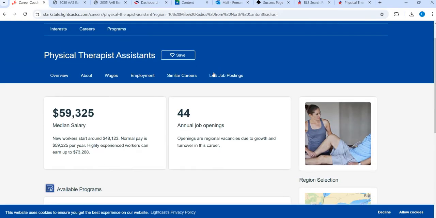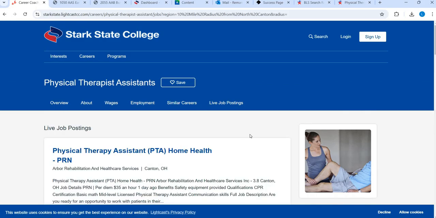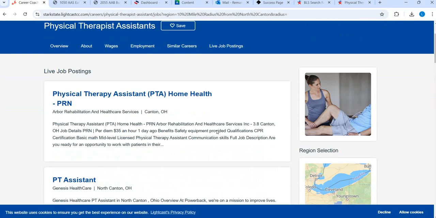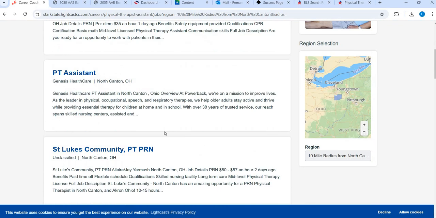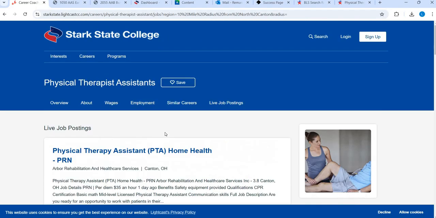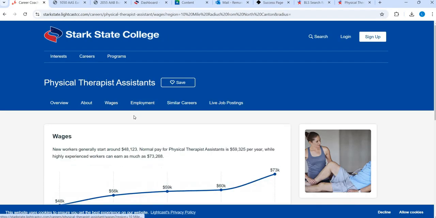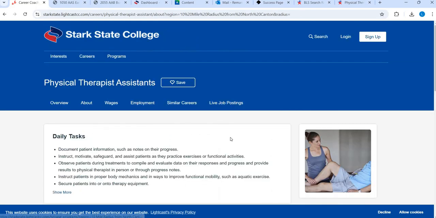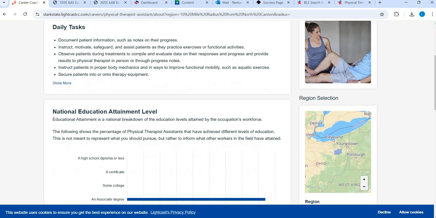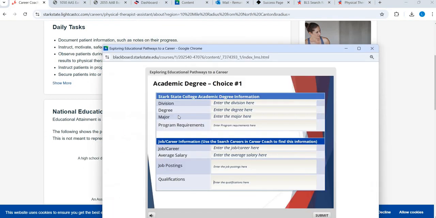There's my salary. Here are some job postings. This one is more specific, obviously, because it's Stark State versus the BLS. So you can jot down a couple places that are hiring, like Genesis Healthcare. You're also going to get the wages, general employment information, qualifications, tasks, that kind of thing. So that's where you can get that information, either from the Career Coach or the BLS.